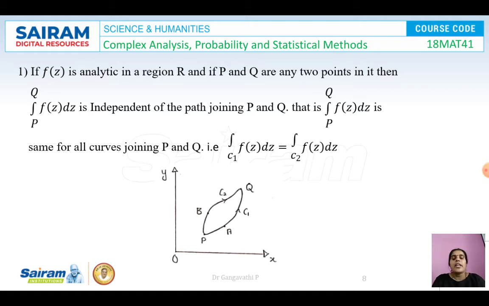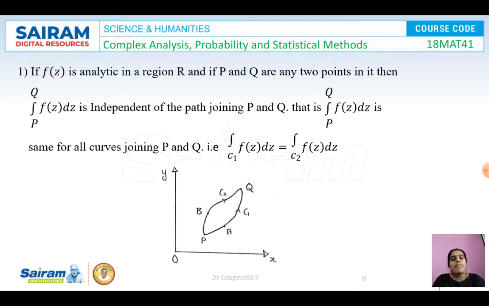So here it means to say that there are 2 points in a plane, one is P and the other one is Q. These 2 points P and Q can be joined in a number of ways. One is this: I'll take P to Q, and this curve joining P and Q can be taken as C1. At the same time, we can also join the points P and Q through C2. Similarly, P and Q can be joined in other ways also.